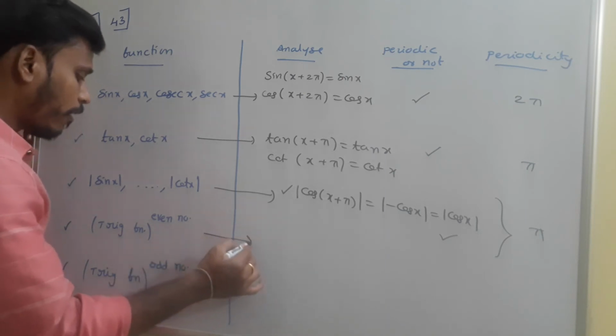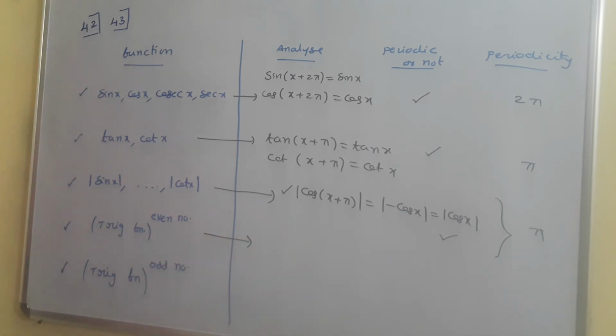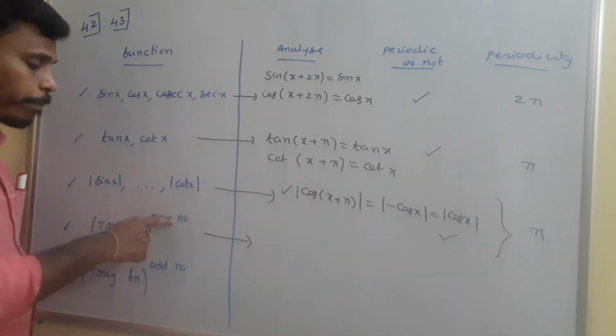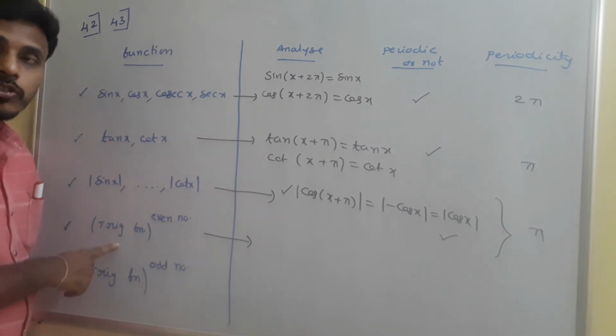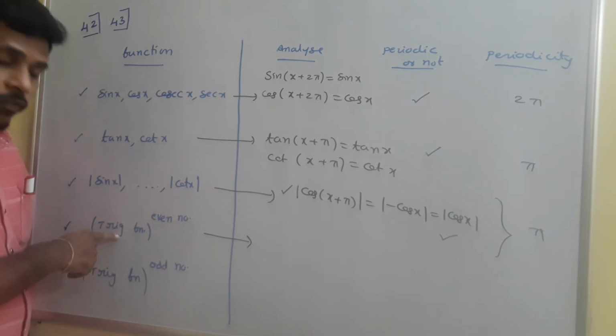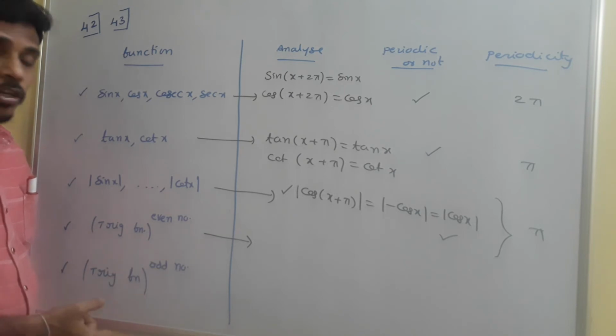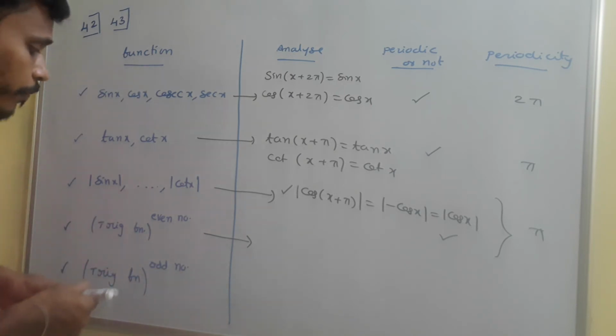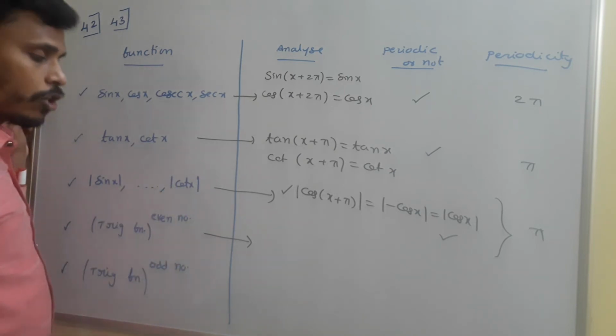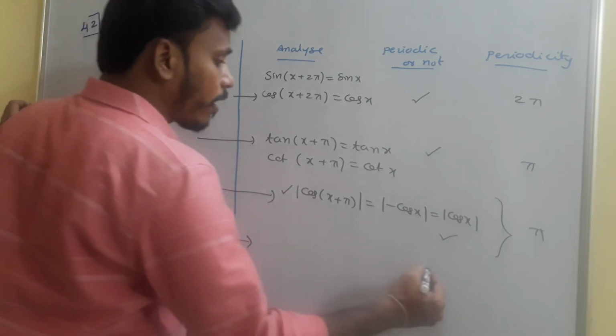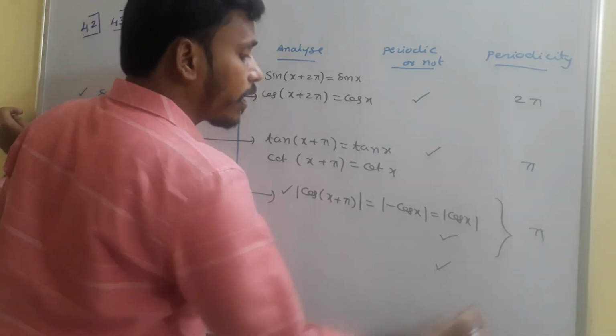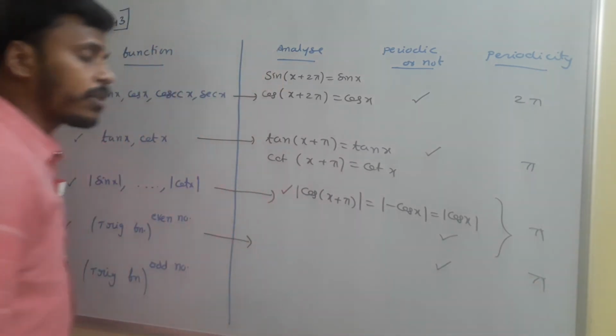Then trigonometric function power even number. Power even number means that the function is always positive. So don't bother about the base, since the power is an even number, it is always positive. If it is negative or positive, still the result is positive. So it is just like modulus. For all the 6 trigonometric functions, they are periodic if the power is even, and their periodicity is pi.